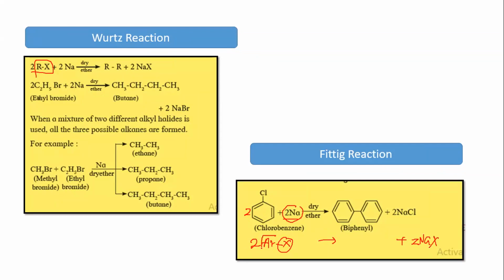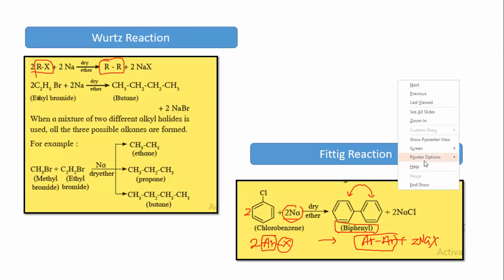What happened in case of Wurtz? In Wurtz reaction, both the R groups came together, right? In case of this, both the aromatic rings would come together. दोनों aromatic group एक दूसरे के साथ आ जाएंगे. Are we crystal clear now what happened? When it was Wurtz reaction, it was aliphatic systems coming together. But in case of Fittig reaction, it is aromatic systems coming together. Both the phenyl rings came together, so you call it biphenyl. Clear till here?